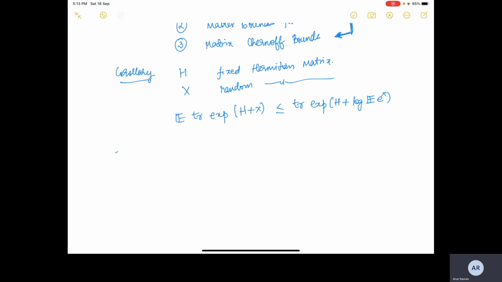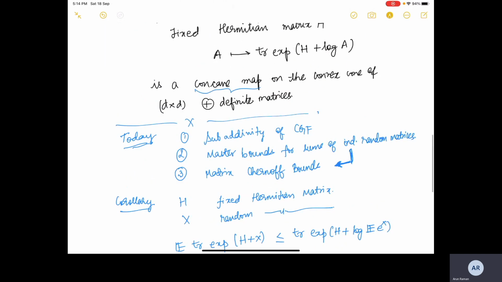Before going into the proof, we will just eyeball the inequality once and see if it makes sense in relation to whatever we have studied till now. The left hand side is the expected value of a function of X, and the right hand side is the function trace exponential of H plus something of the expected value of X. By Jensen's inequality we have this. We can apply Jensen's inequality because from Lieb's theorem we know that it is a concave map.